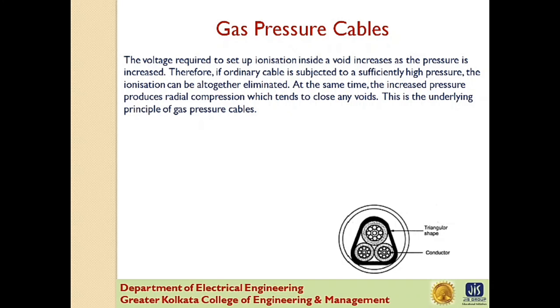The cable is laid in a gas-tight steel pipe. The pipe is filled with dry nitrogen gas at 12 to 15 atmospheres. The gas pressure produces radial compression and closes the voids that may have formed between the layers of paper insulation.